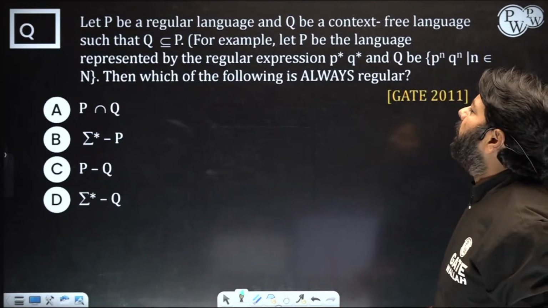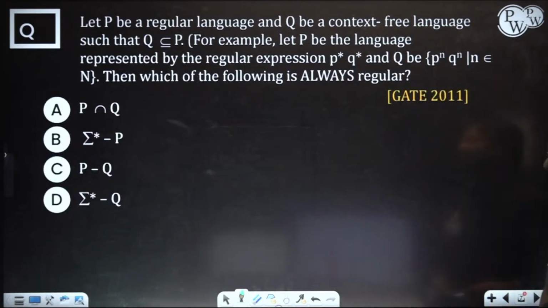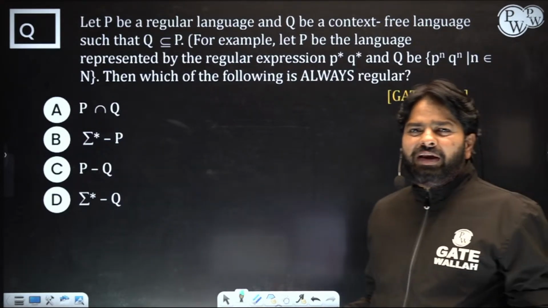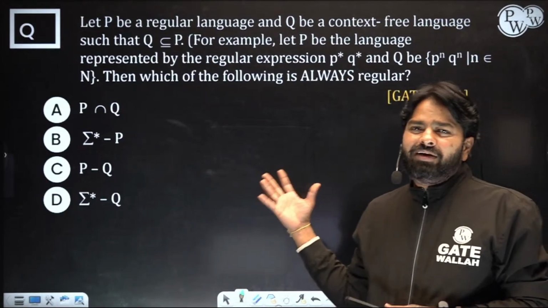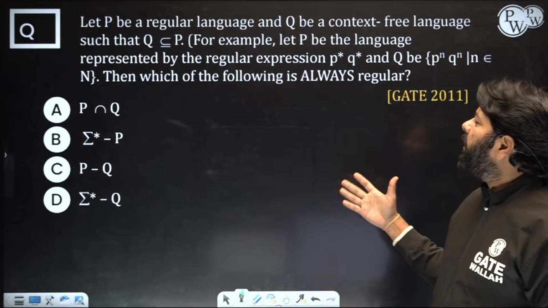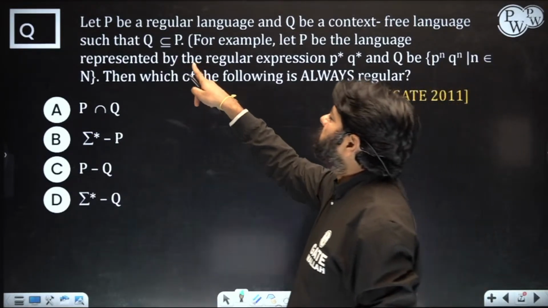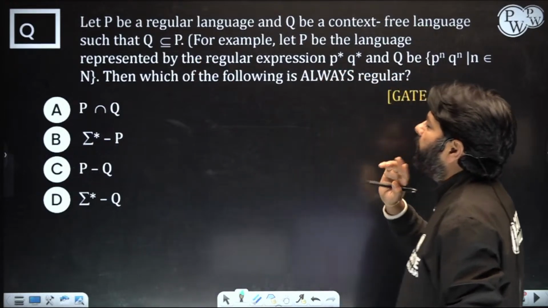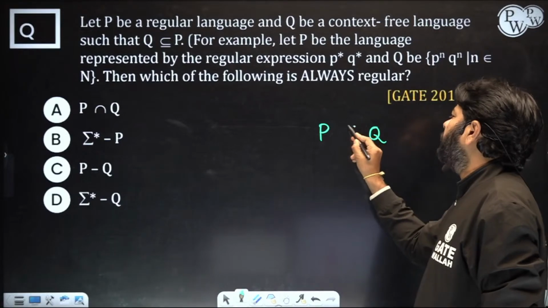Let P be a regular language. So P is a regular language, Q is a context free language. Of course, we don't know about context free languages yet, but you can answer the question without awareness of CFL, so you can ignore CFLs. I'll explain in case you are not aware. Such that Q is a subset of or equal to P. So P is regular, Q is a CFL, and there is a relation between them.